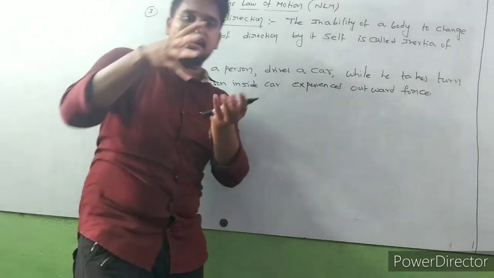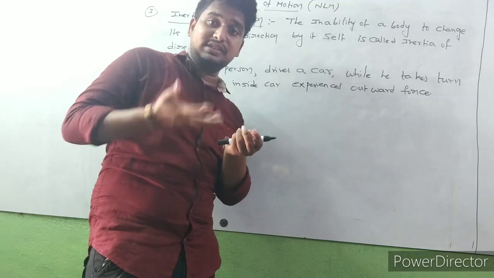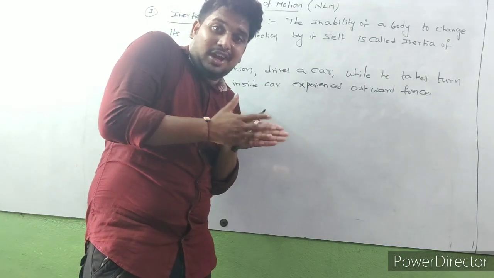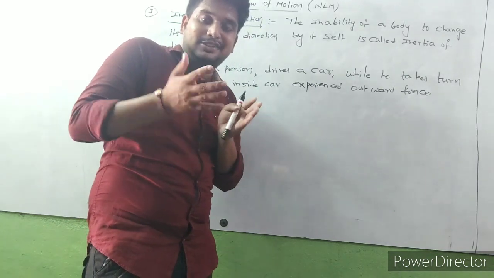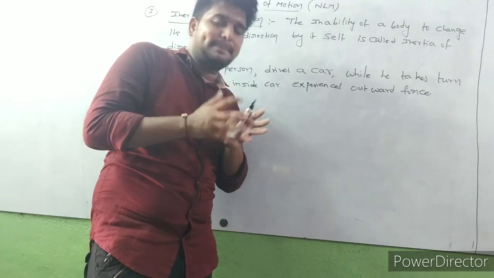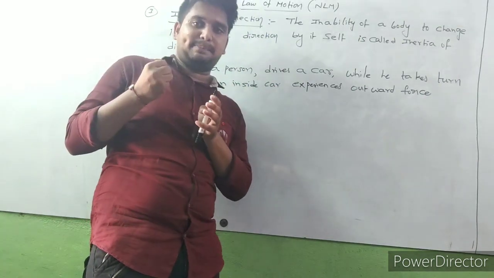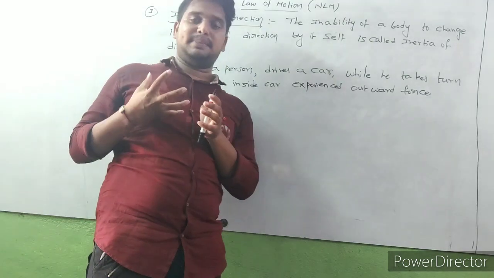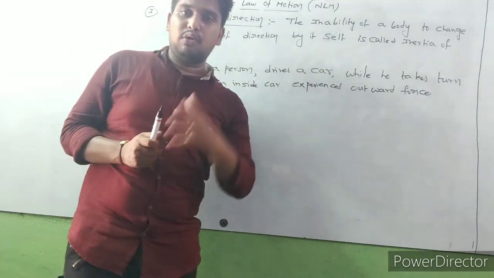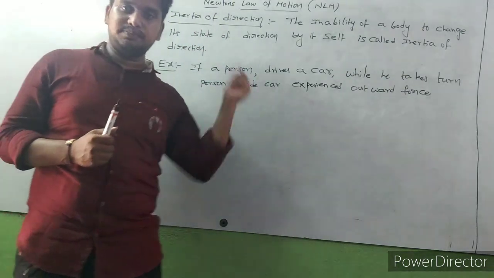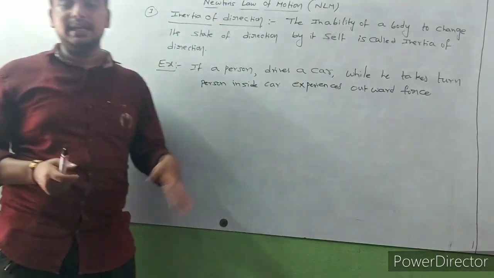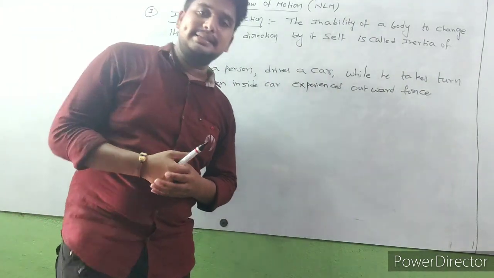Okay. So that means some force grabs that person to keep him stable. You can't move in that direction, so you have to stay stable like this. For that purpose, some force grabs that person. What is that force here? That is outward force, and it is due to inertia. So inertia of direction means the inability of a body to change its direction.